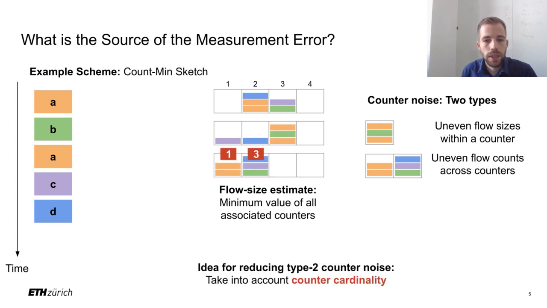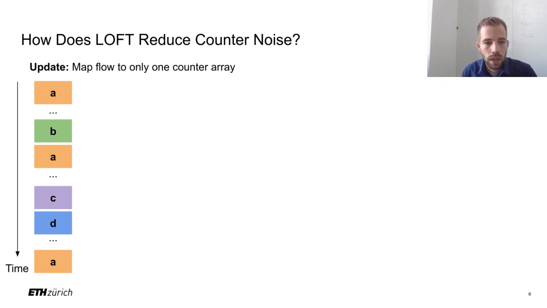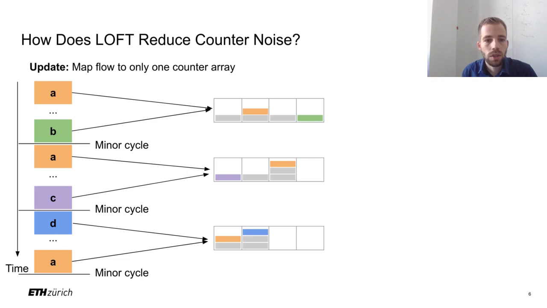However, the counter noise of the second type can be addressed even better by taking into account the cardinality of each counter, meaning the number of flows mapped to each counter instead of only the flow volume added to the counter. Our LOFT algorithm leverages this noise reduction idea as follows. Similar to a count-min sketch, LOFT maps flows to counter arrays. However, each flow is mapped to only one counter array, where the used counter array is exchanged in regular intervals, which we call minor cycles.